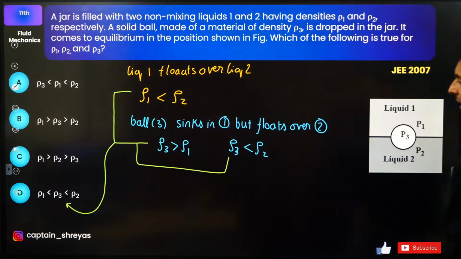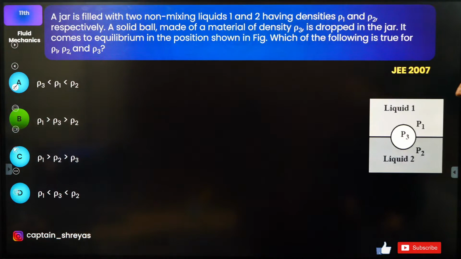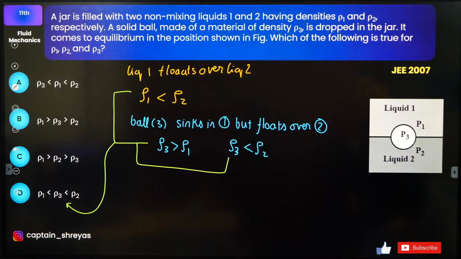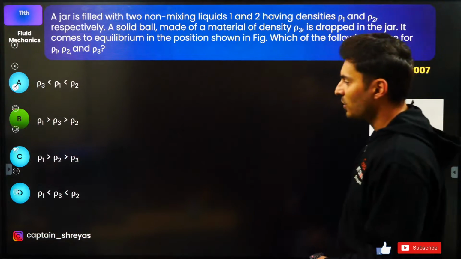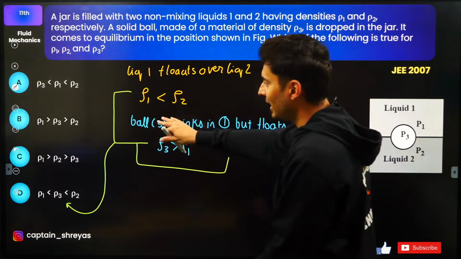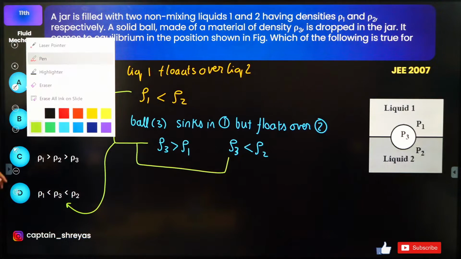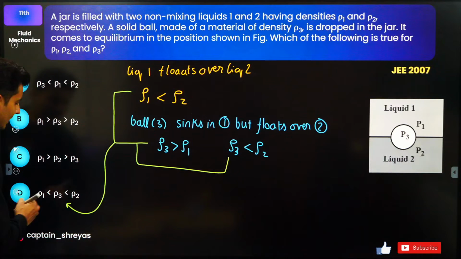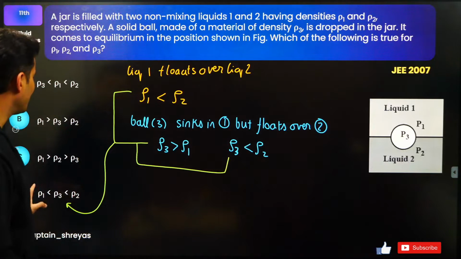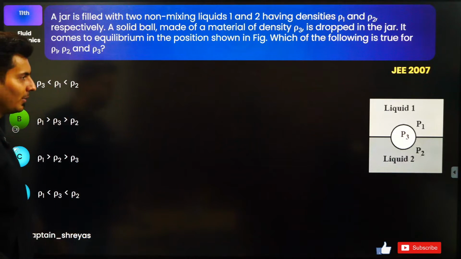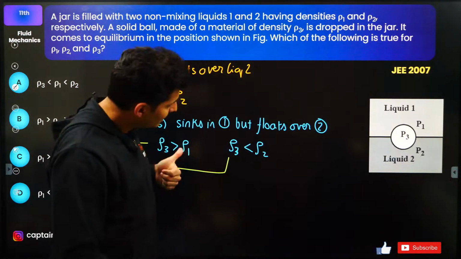Exactly, option D, correct. Oh, why have I put it the other way round? I think the answer marked is wrong over here. My bad guys, it should have been exactly opposite. The person who made the slide gave the wrong answer, don't worry. I'll change it. This should be the correct answer guys. So when you get the PDF, you will be getting the correct answer. Don't worry about it, okay? Is that clear guys? Shall we move ahead?